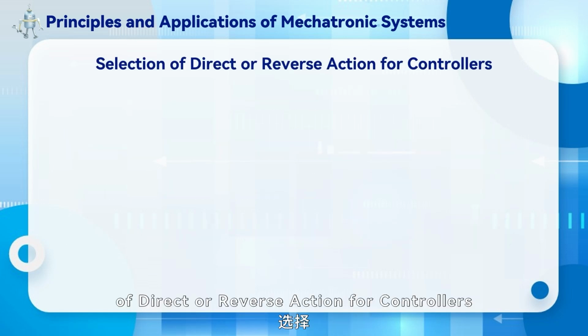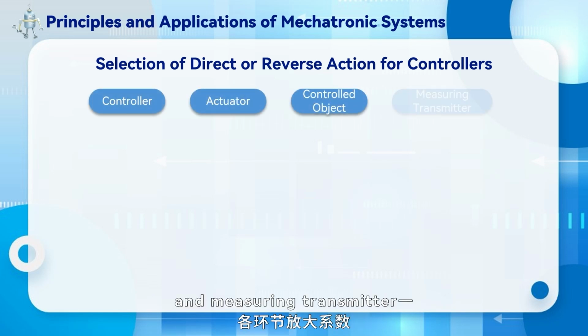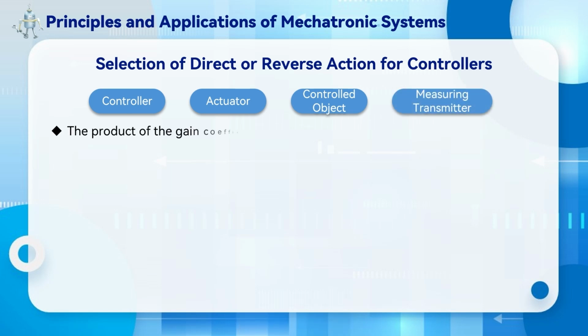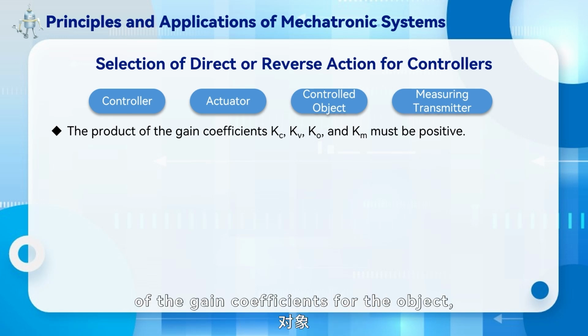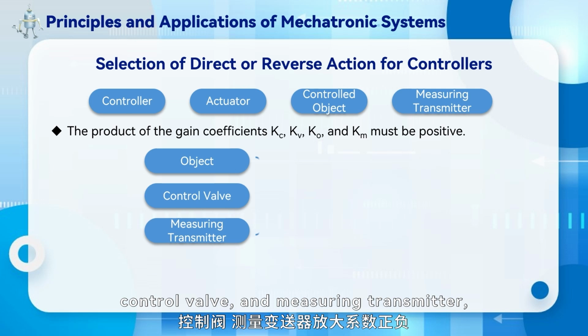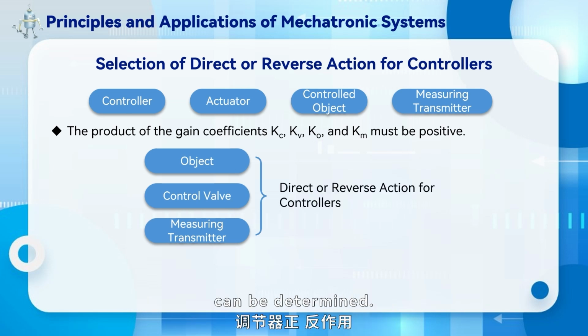2. Selection of direct or reverse action for controllers. It is necessary to consider that the product of the gain coefficients of the controller, actuator, controlled object, and measuring transmitter, denoted Kc, Kv, Ko, Km, must be positive. Given the signs of the gain coefficients for the object, control valve, and measuring transmitter, the controller's action, direct or reverse, can be determined.